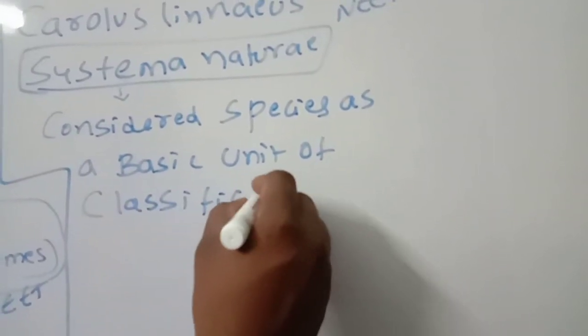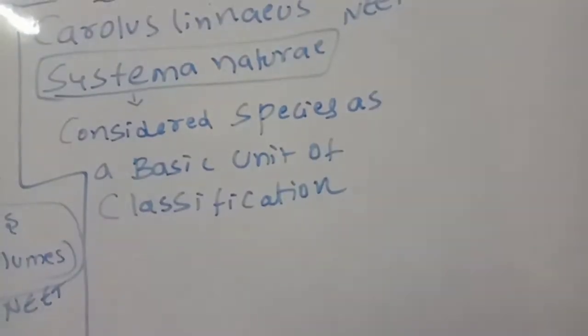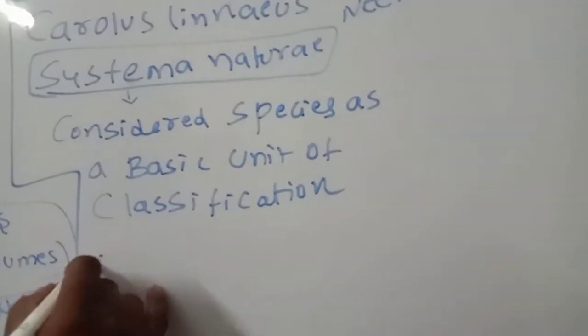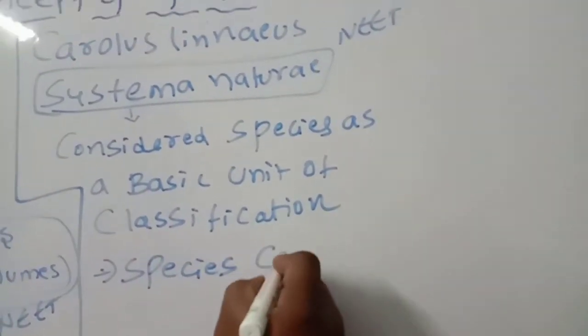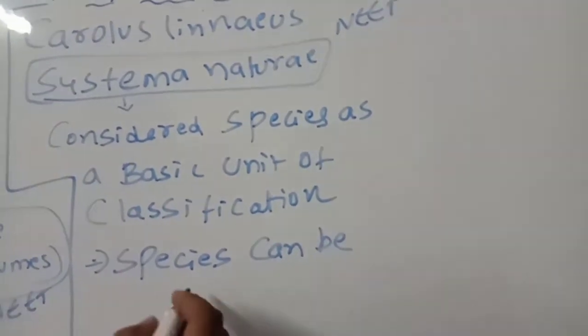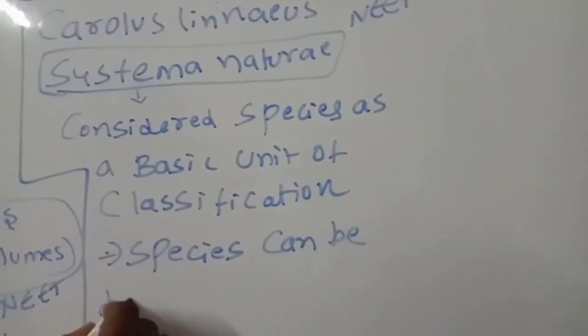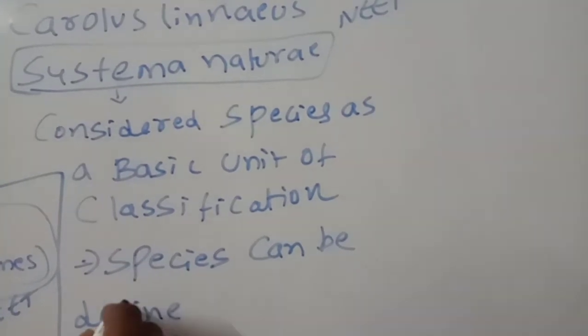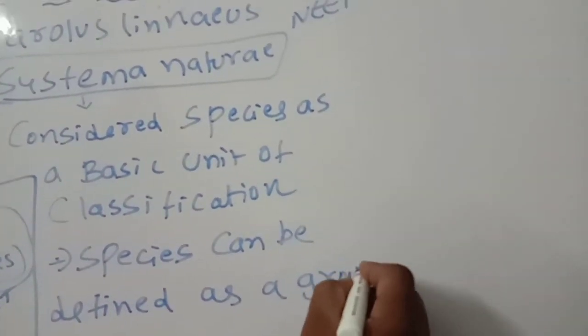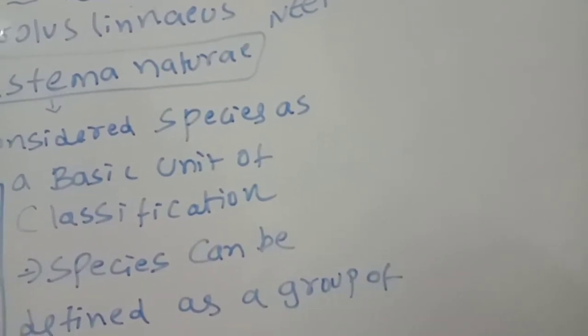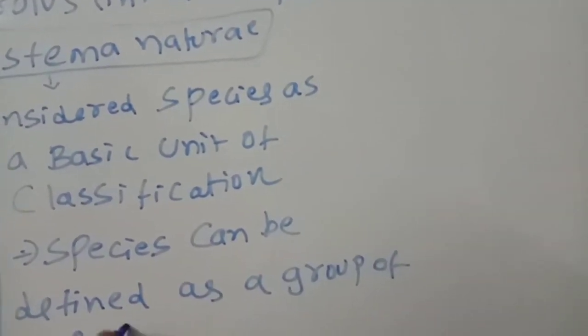Basic unit of classification. Next, species can be defined as a group of organisms